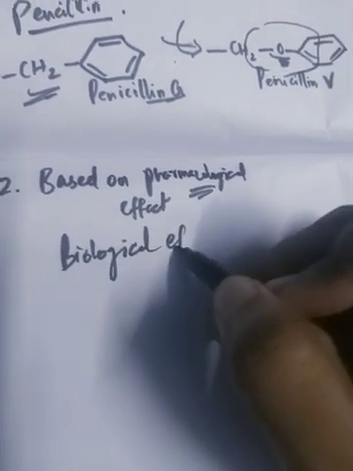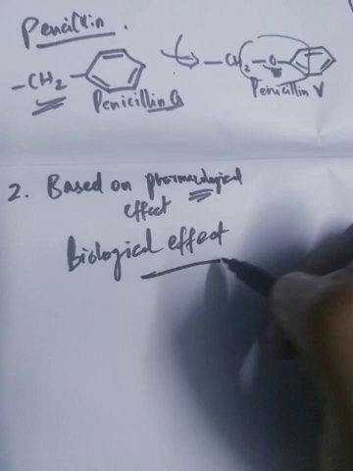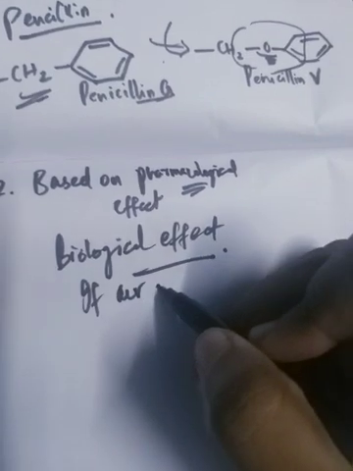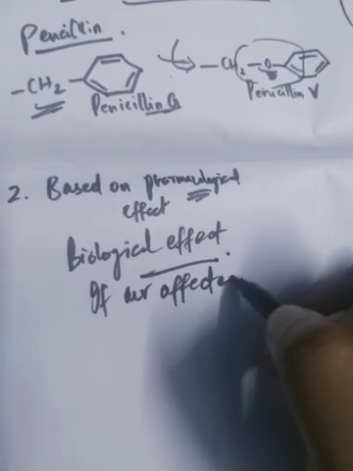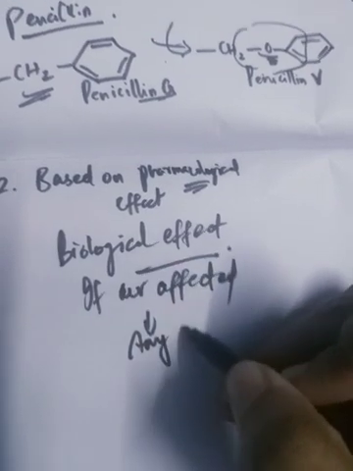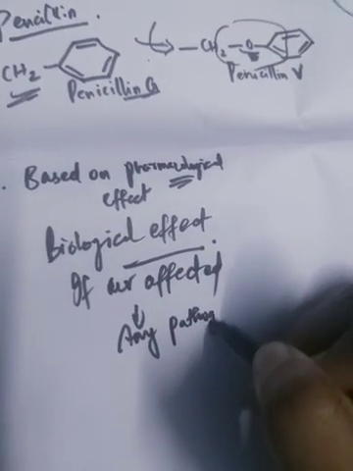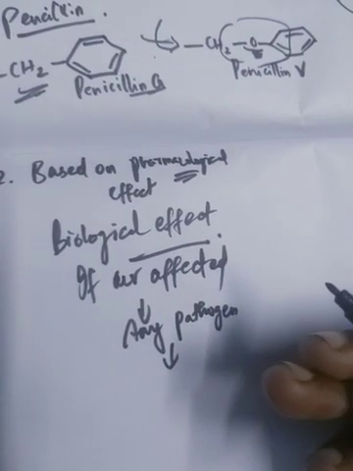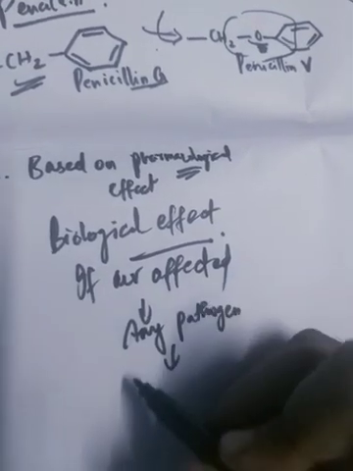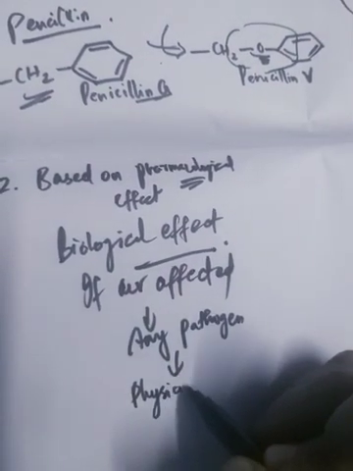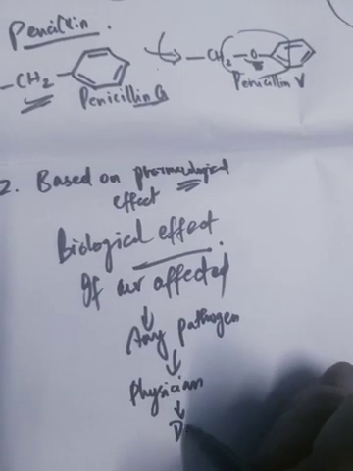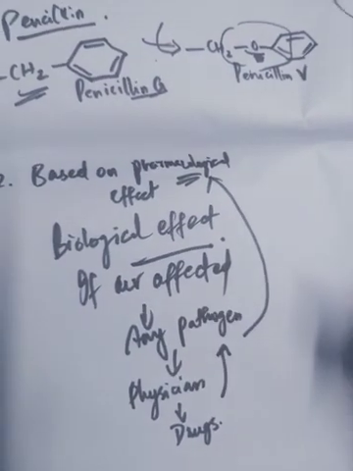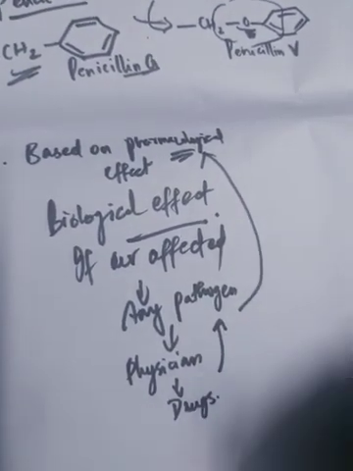If you are affected by fever, or you are getting some headache, or you are affected by any pathogen, then based on the pathogen, the physician or the doctor will prescribe some drugs. These drugs are based upon these pathogens, and it is called based on the pharmacological effect.